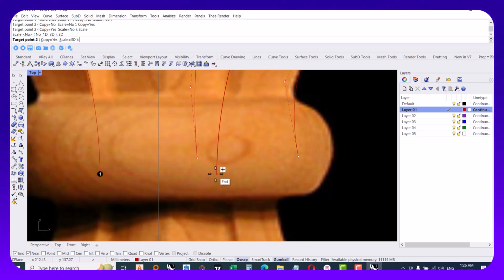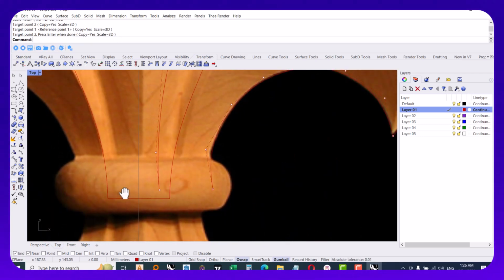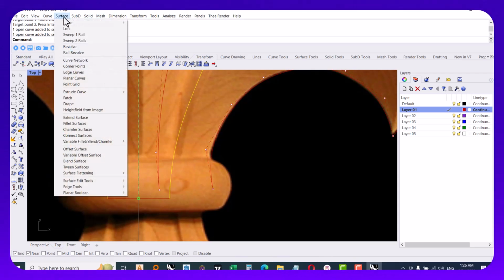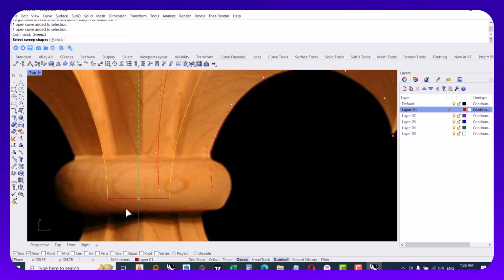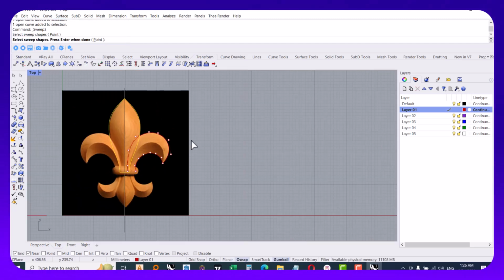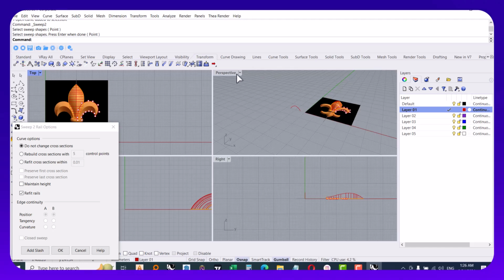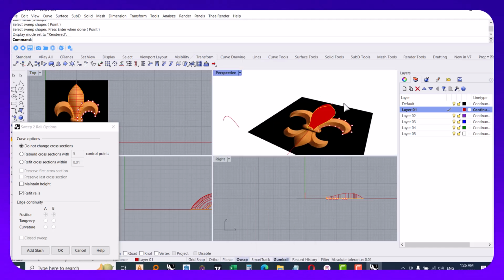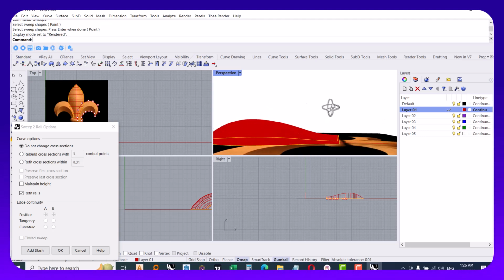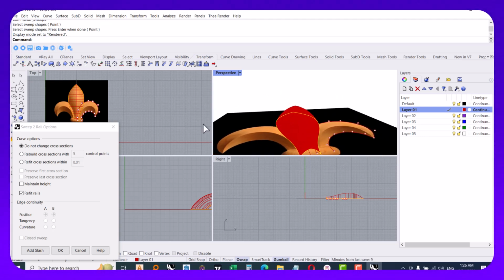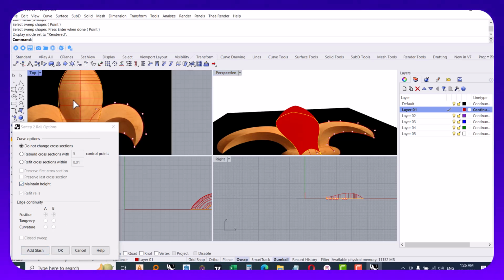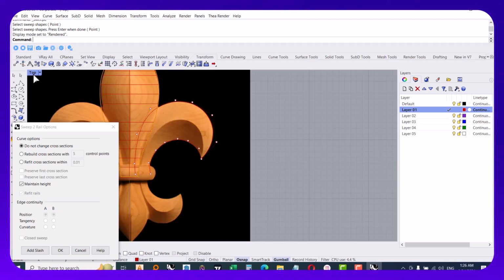Now I transferred that cross section here. I choose my rails. I go to the surface tab, choose sweep 2 rails, and then choose my cross sections. Now I go to the perspective view. As you can see, I think it's good. It's good for this video. And about the slashes, because it is a straight, the slashes are good. I don't need to change them.